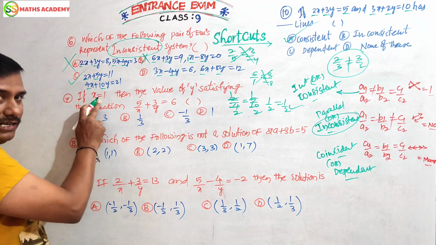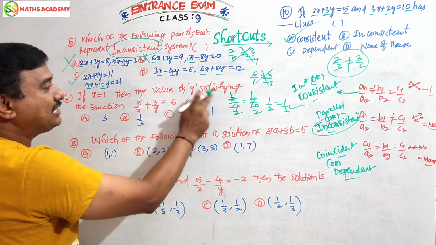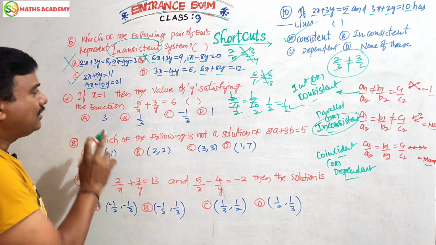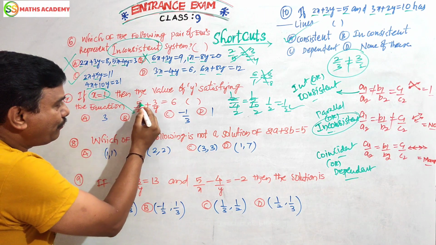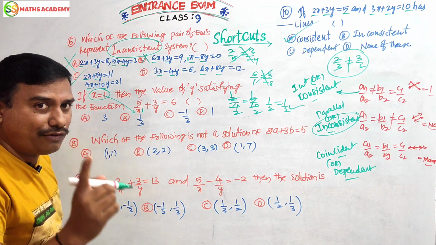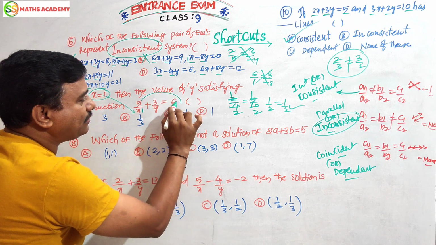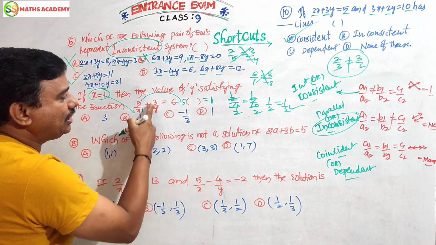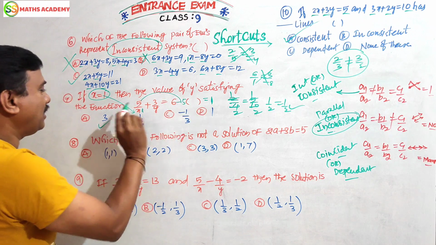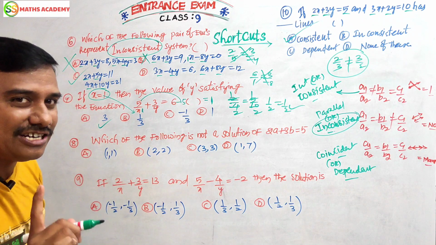If x equals 1, then the value of y satisfies the equation. Here, the x value is given, so directly substitute here, shortcut. 5 by 1, 5 by 1, 5. 5 transfer to the right side, minus 5. 6 minus 5, 1. So 3 by y equals 1, y equals 3. Answer finished. Shortcut is completed.